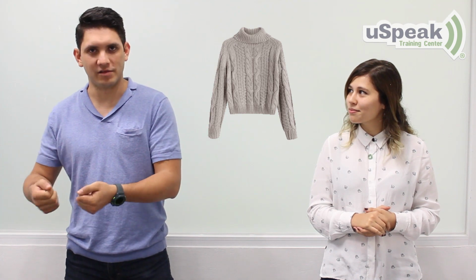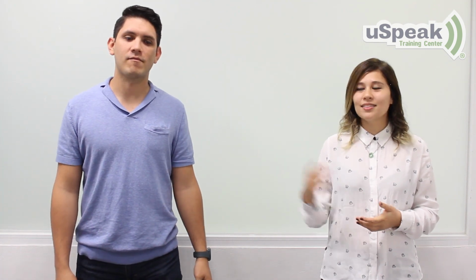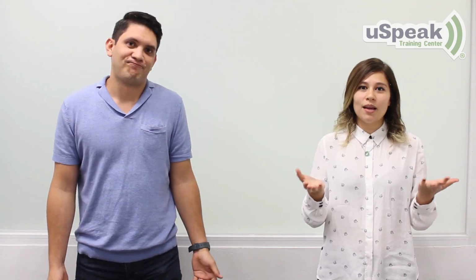And you can also make yes and no questions. For example, was this sweater made by hand? Which means, did someone make this sweater with their own hands? Yeah, that sounds very confusing. So sometimes it is easier to use the passive voice in questions than the active voice, because in passive voice we don't say who did it. So if the person is not important, then the questions are easier to understand.